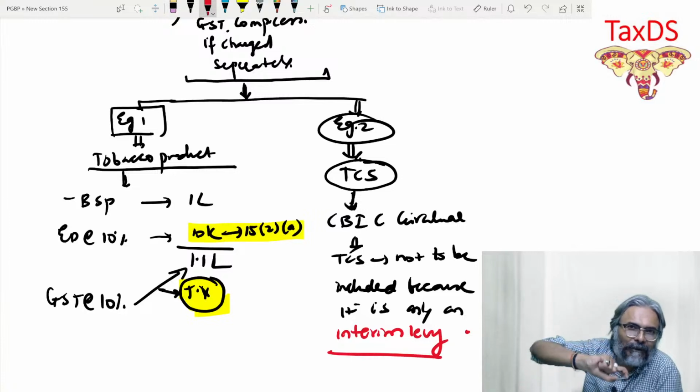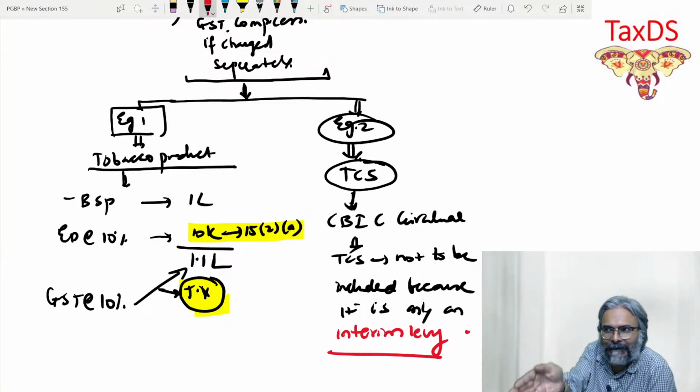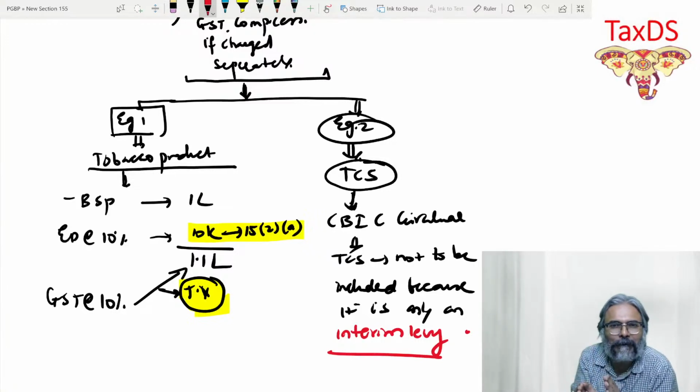The charge is not of TCS, the charge is of the GST. TCS is just a particular collection that you do for the purpose of securing your revenue. That is it. Or identifying the transaction.